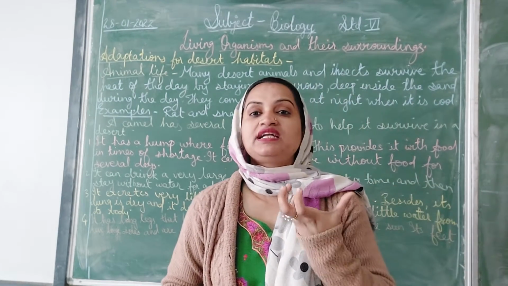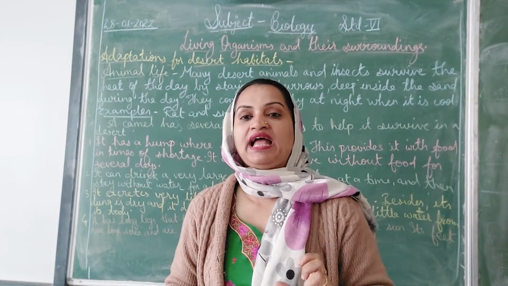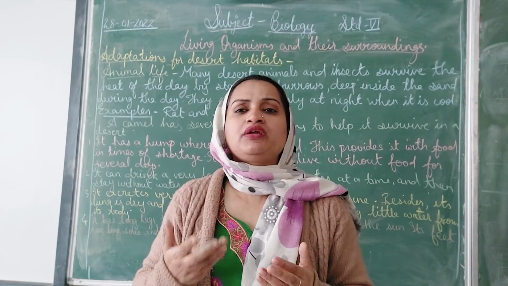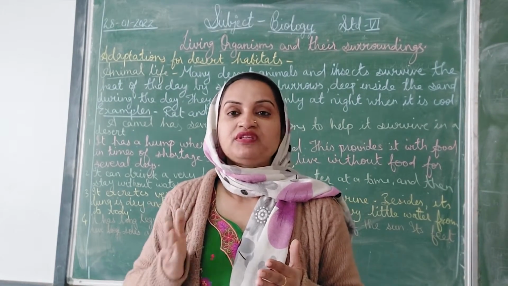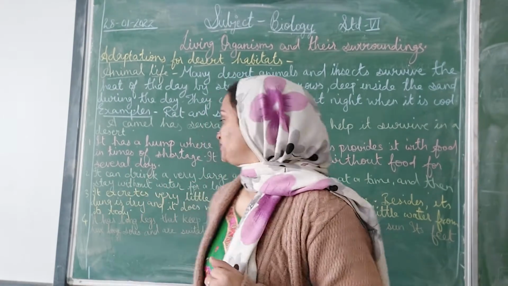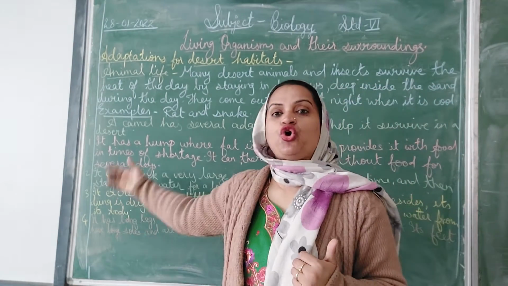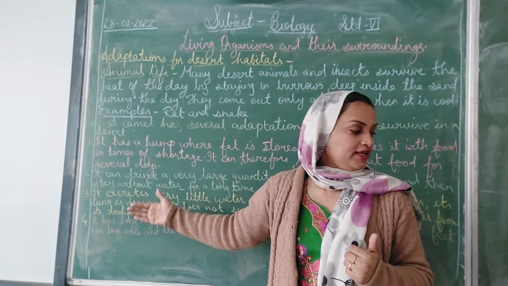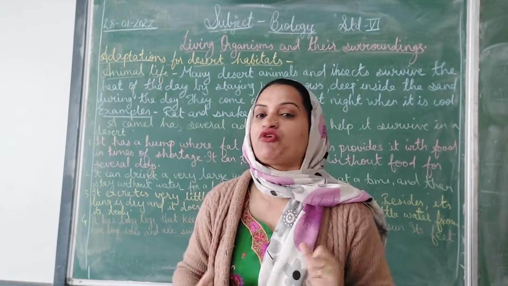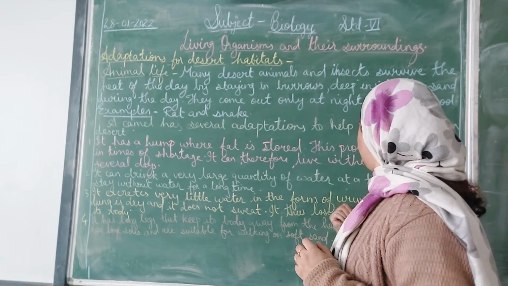Its dung, the waste that it gives out, is also very dry, and it also doesn't sweat. Yes, all the other mammals sweat. By sweating, they give out waste in the form of liquid from the body, which is not there in camels. It loses very little water from its body. So all the adaptations you have seen were there to retain water in their body as there is a shortage of water. Now, it has long legs that keep its body away from the heat of the sun.